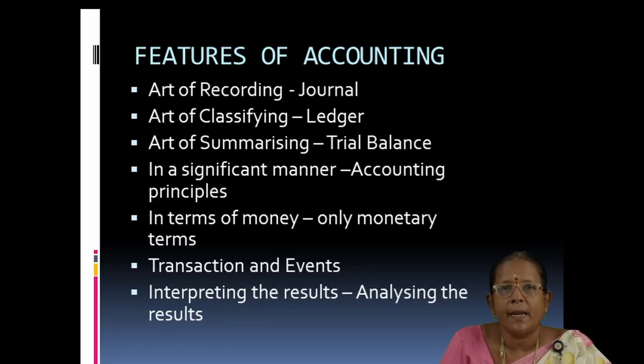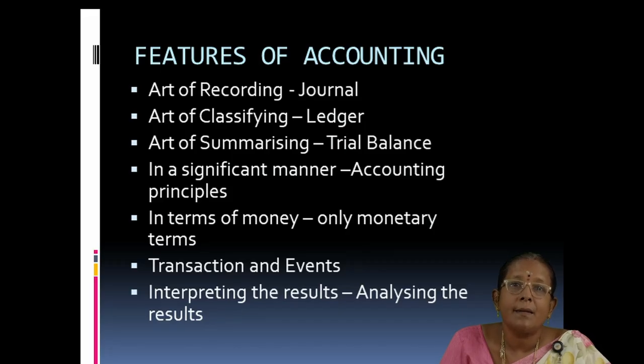Next one is art of summarizing. Trial balance is prepared for summarizing all the transactions. The main purpose of preparing the trial balance is to know the arithmetical accuracy of the transactions entered. So, if there is any error in journal or ledger, it will be depicted in the trial balance. But some transactions will not be depicted in the trial balance. That is why, to know the arithmetical accuracy of the transactions, we are preparing trial balance.